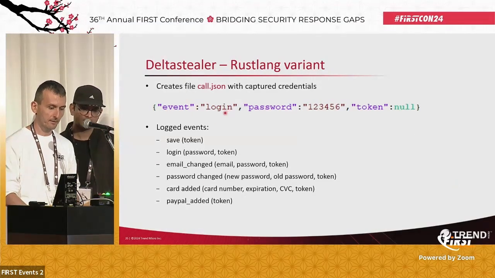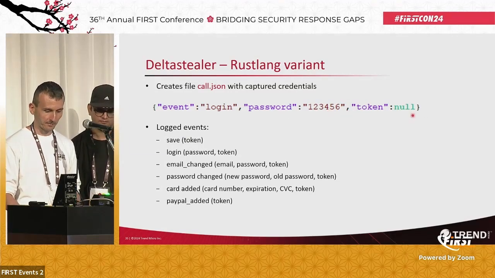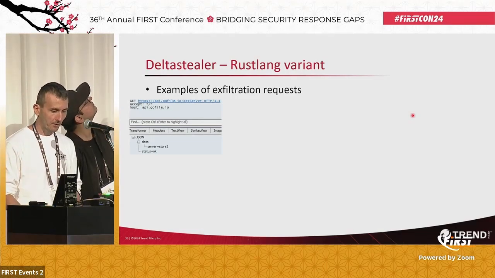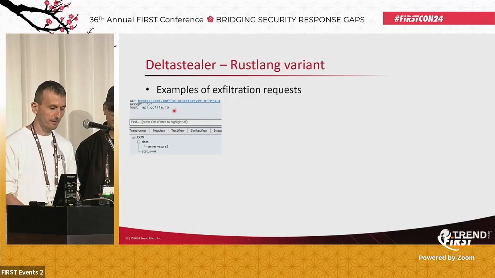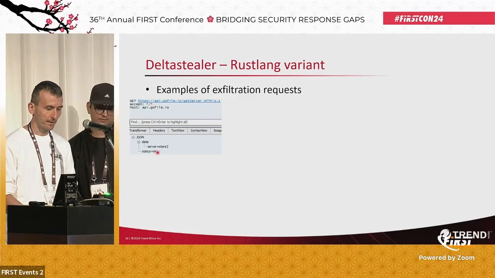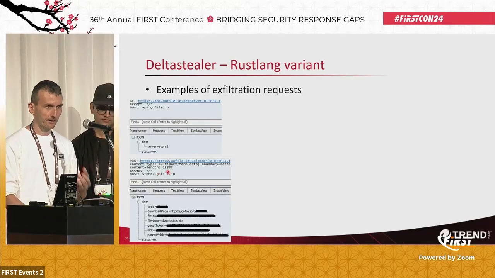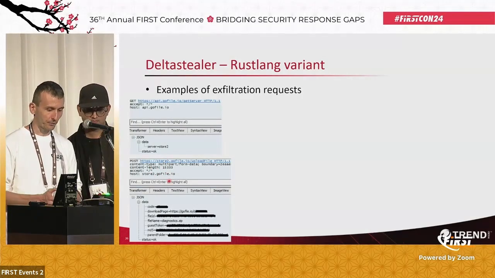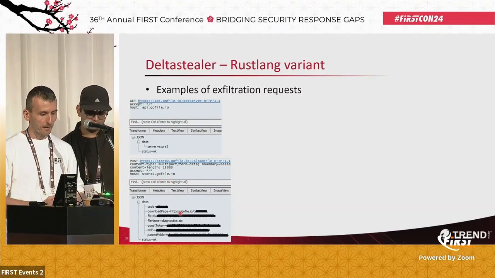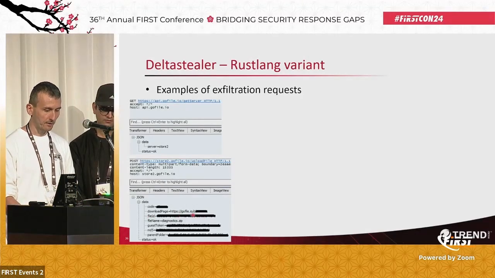There's usually the event. It can be one of these events, password captured, and token if it is present. Here in this screenshot, I will show a few examples of the request. The first request is getting the Go file nearest to the server, a simple GET request, and the answer is the name of the server. Then the next case is the exfiltration of the data statistics and link of the Go file. After uploading the file, it returns the parameter download page, which is the URL of the file